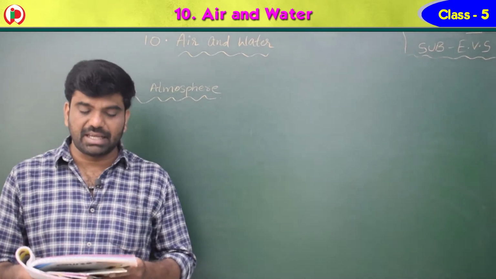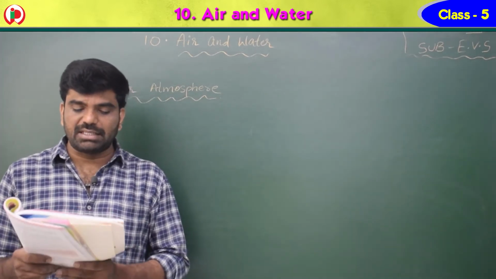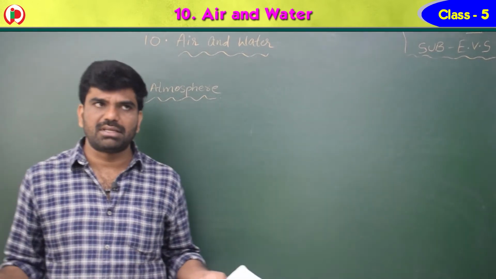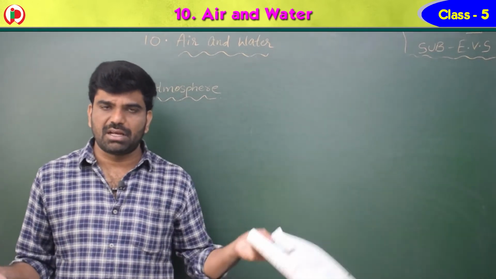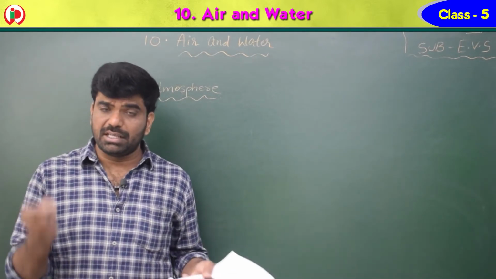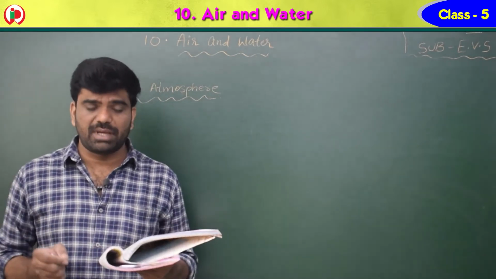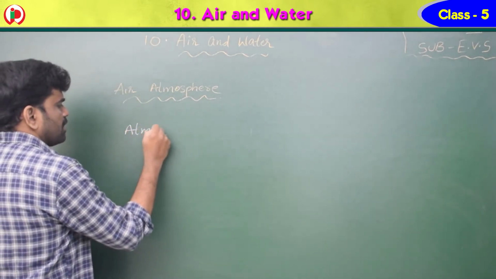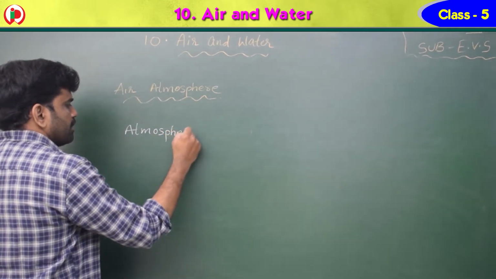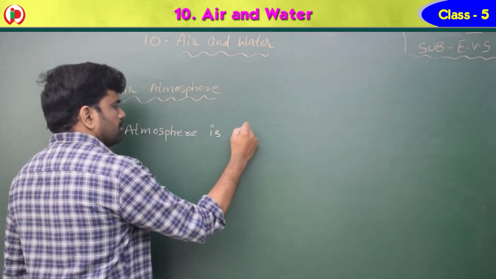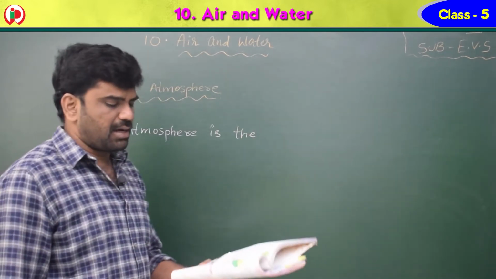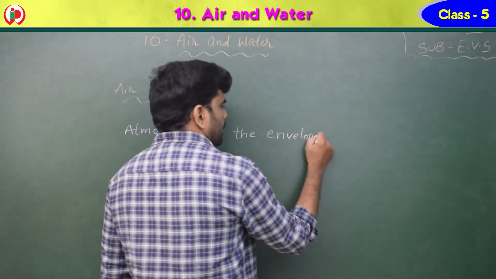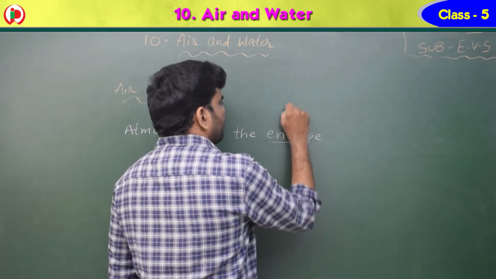Take page number 66. The atmosphere is an important part of what makes earth livable. That means we are living here, even the animals are living, because of the atmosphere only. So atmosphere is the envelope. Envelope means covering, children.